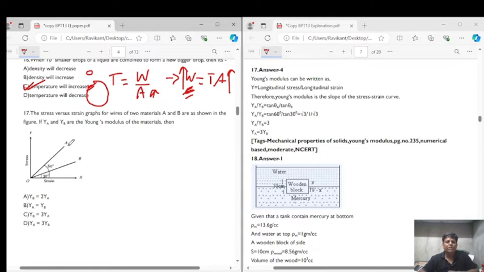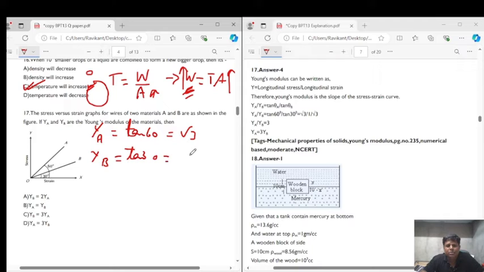okay. So see, as we have already told, the slope of the stress-strain diagram will give you the Young's modulus. So Young's modulus for A is equal to tan 60, which is equal to root 3, right? And Young's modulus for B is equal to tan 30, which is equal to 1 upon root 3. So they are asking you the relation between them.